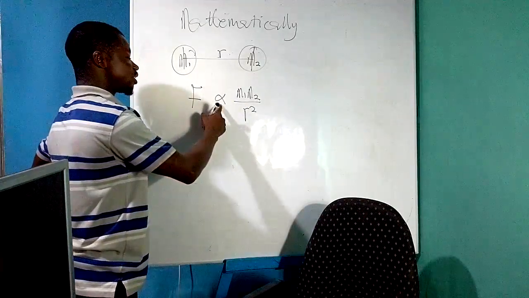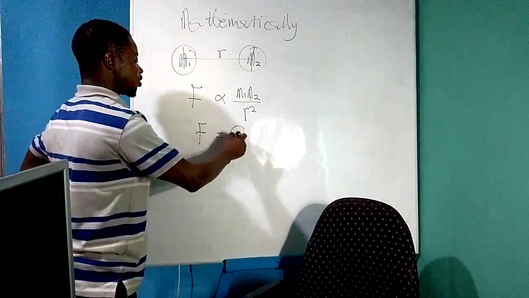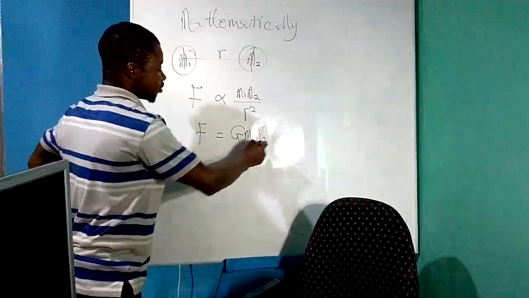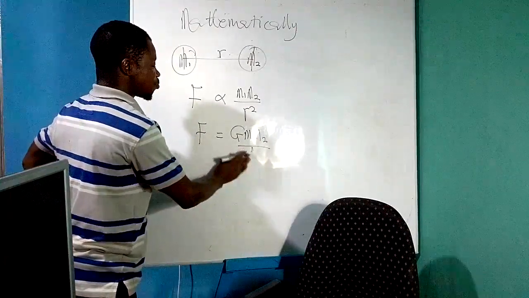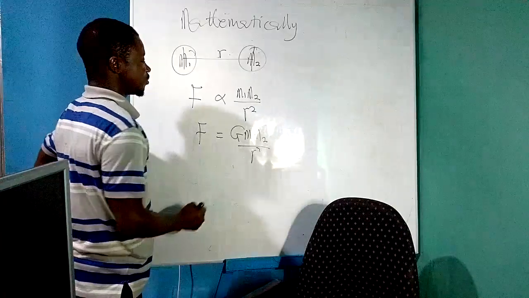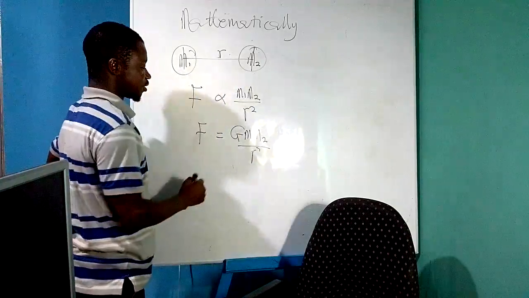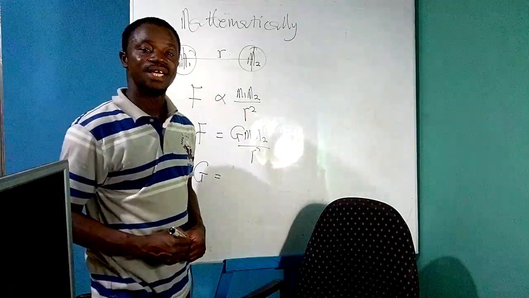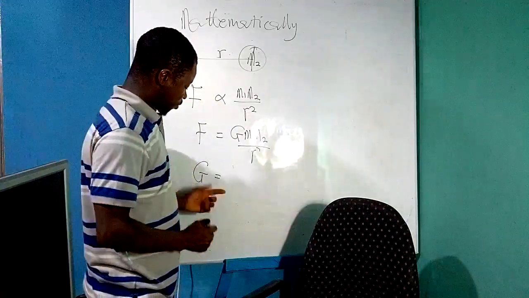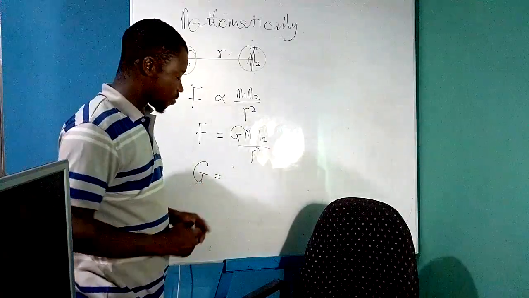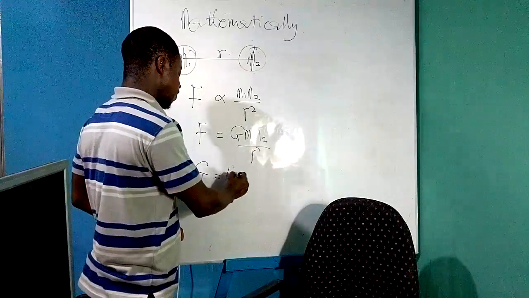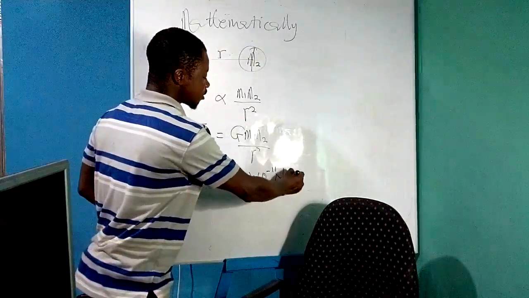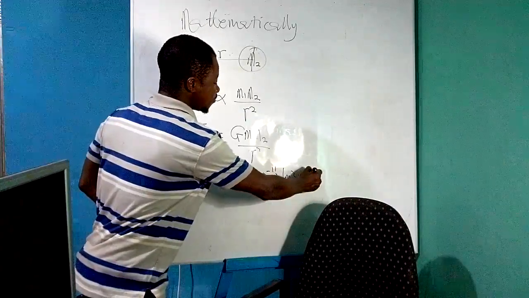So when we remove the proportionalities and introduce a constant, F is equal to G M1 M2 all over r squared, where r is the distance between the two masses. The quantity G is called the universal gravitational constant, whose value is given by 6.6 times 10 raised to the power negative 11 newton meter squared per kilogram squared.